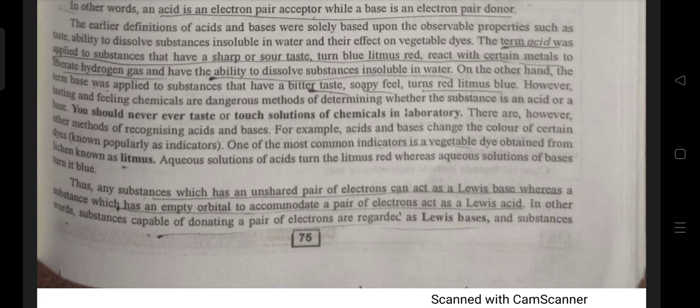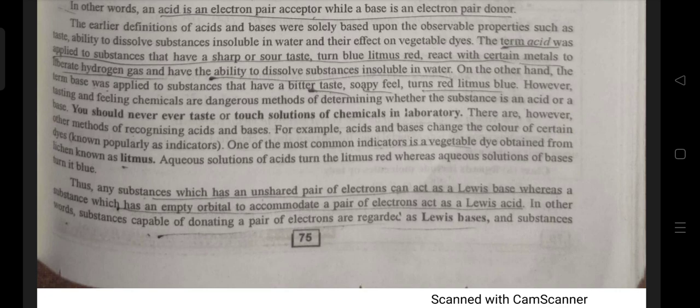There are, however, other methods of recognizing acids and bases. For example, acids and bases change the color of certain dyes known popularly as indicators. One of the most common indicators is a vegetable dye obtained from lichen known as litmus. Aqueous solution of acids turns the litmus red, whereas aqueous solution of bases turns it blue.